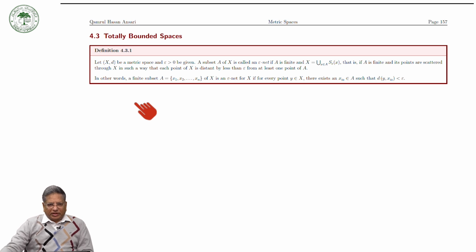So, suppose X is a metric space and epsilon is a given number greater than 0.